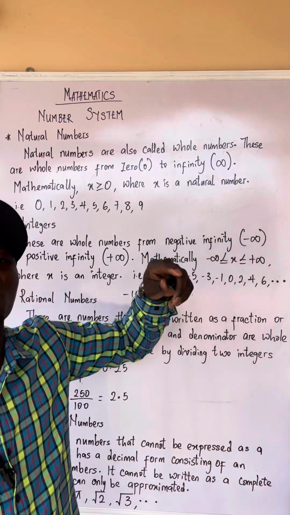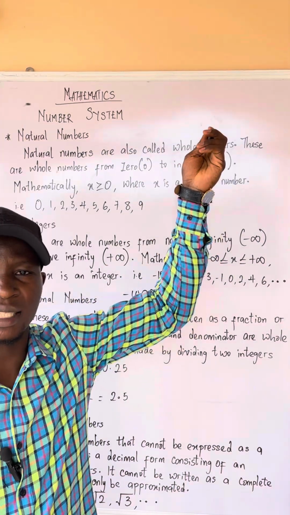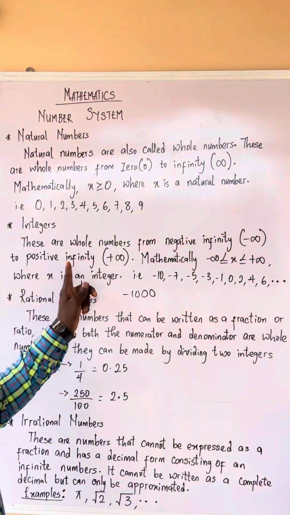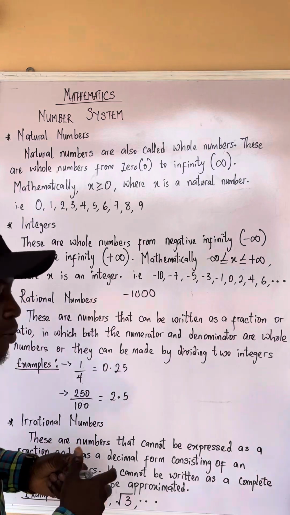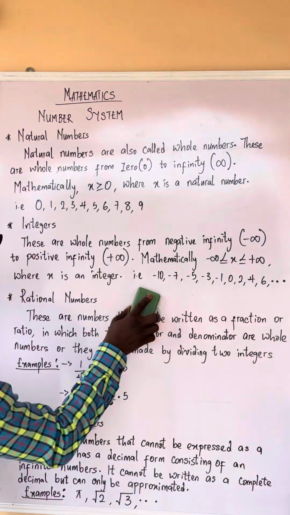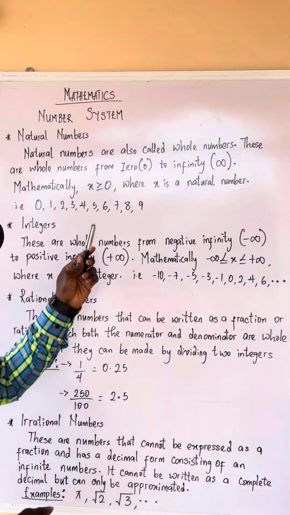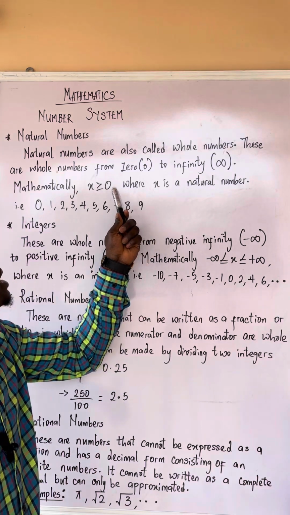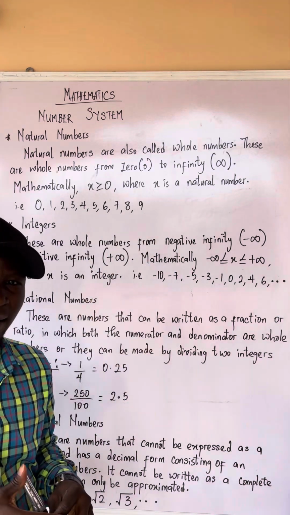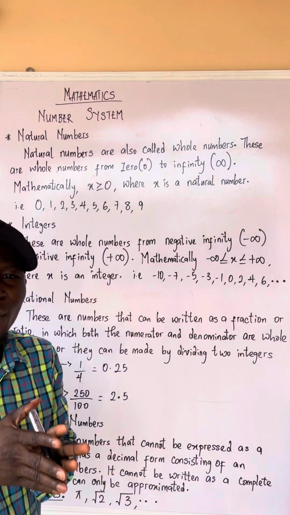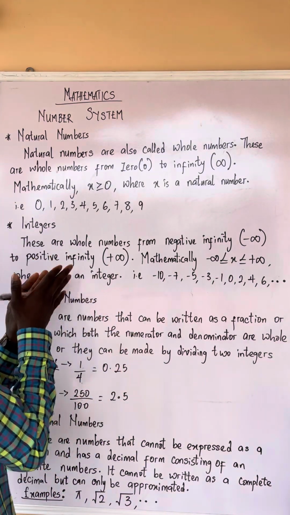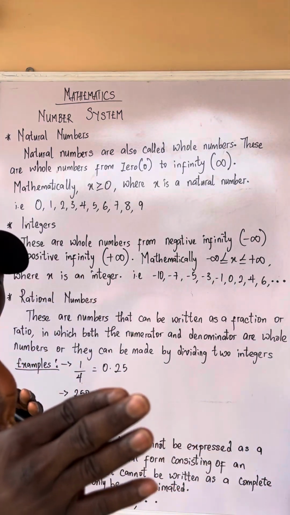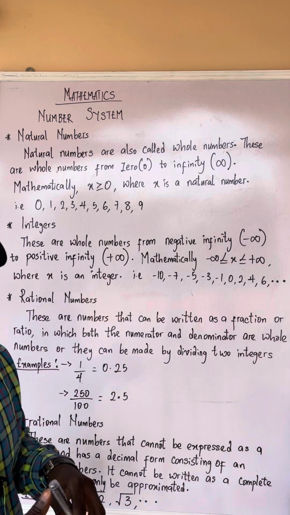Integers range from negative infinity. When they say infinity, it means something we don't know the end. And when they say to positive infinity, it means we also don't know the end. Do you now understand the difference between natural numbers and integers? Natural numbers are whole numbers from 0 to infinity.